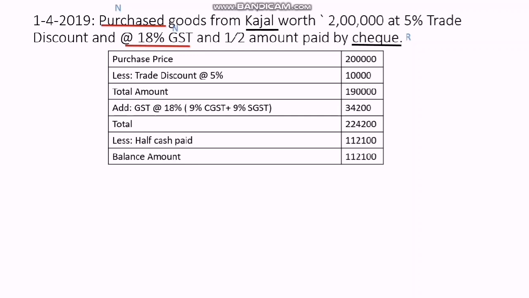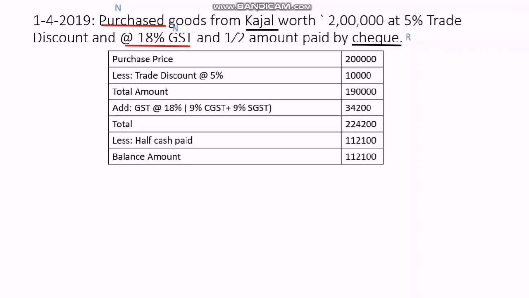The next step is to add the GST. 18% GST we have added, 34,200. The final amount we get is 2,24,200. Now here half the amount is paid in cash, so half is cash and the remaining amount is the balance. The amount of purchase will be only 1,90,000.